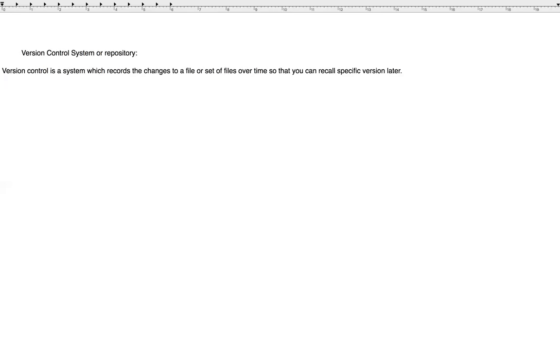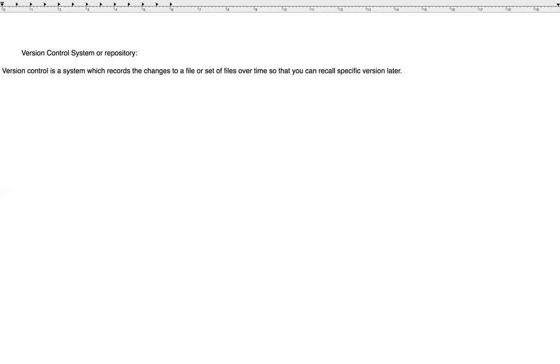That means you can revert the files back to the previous state, reverting the entire project to the previous state and reviewing the changes you made over time. Also, by using this system you can verify who made the last change. If there are any problems happening, you can track back which change is causing this problem and who made that change.